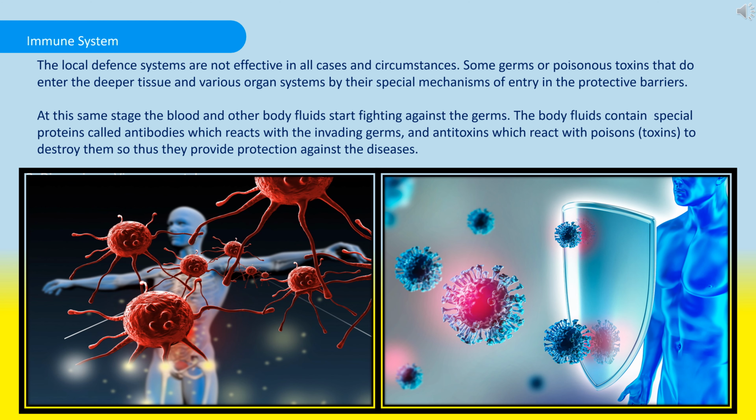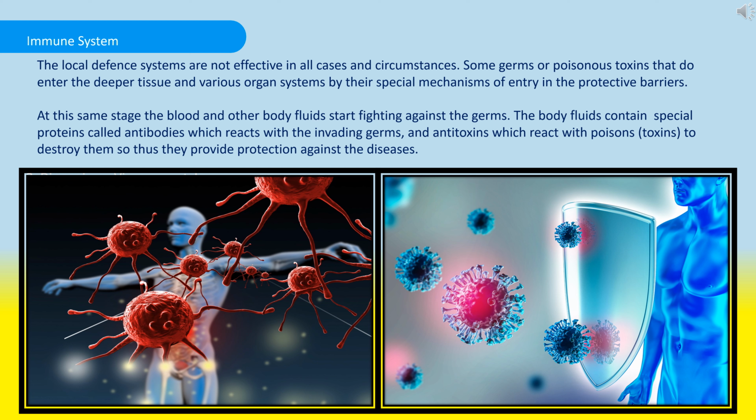Now the second type of defense system, the immune system. The local defense systems are not effective in all cases and circumstances. Some germs or poisonous toxins do enter the deeper tissue and various organ systems by special mechanisms of entry in the protective barriers.